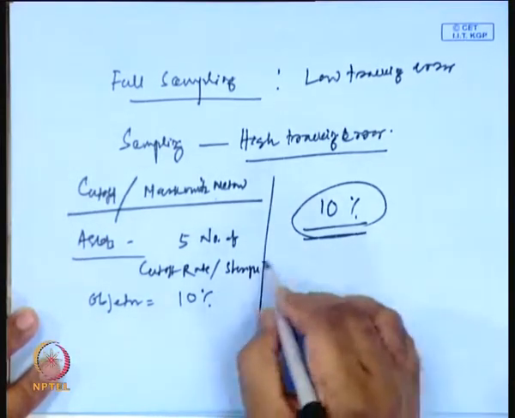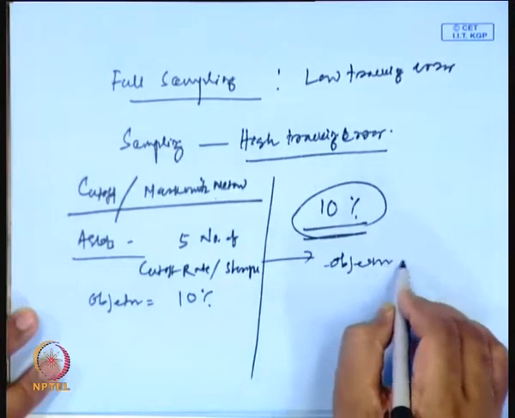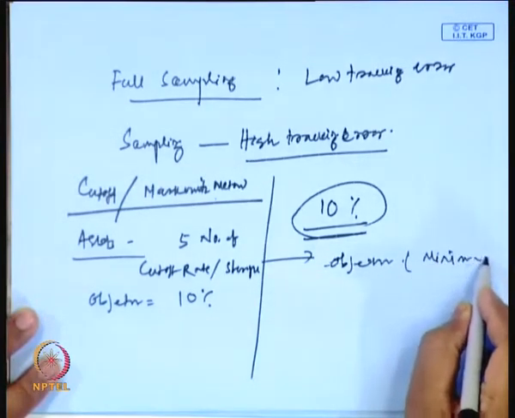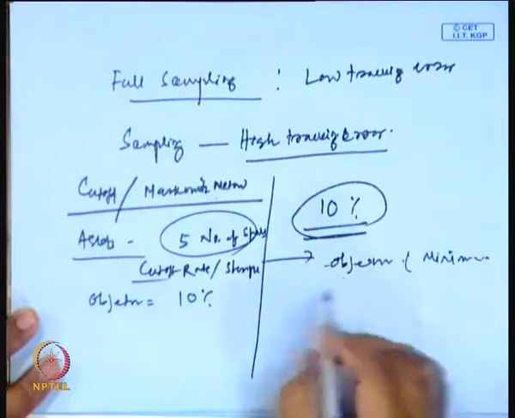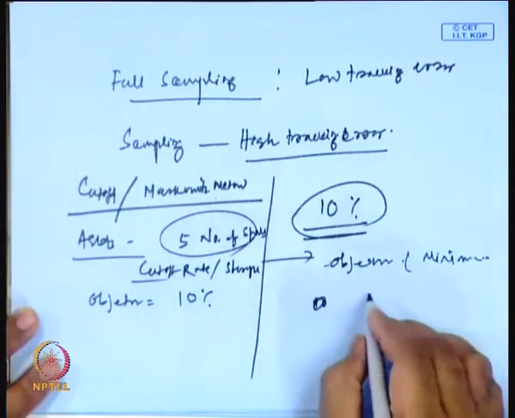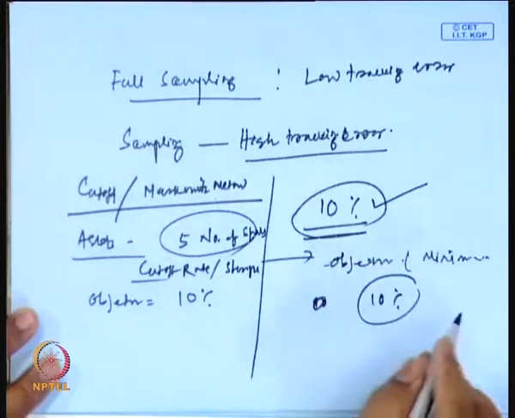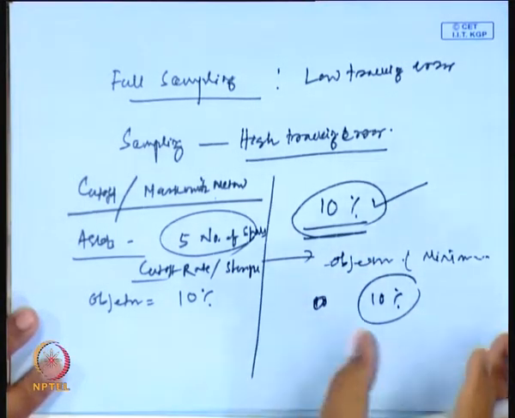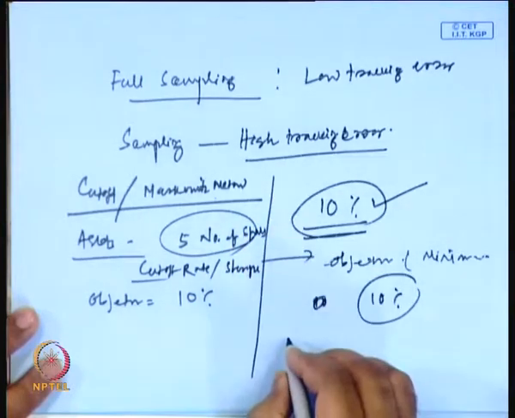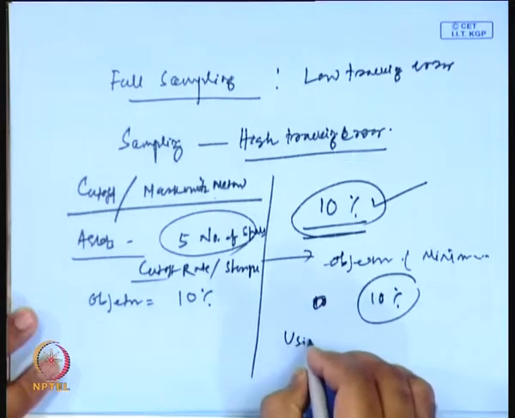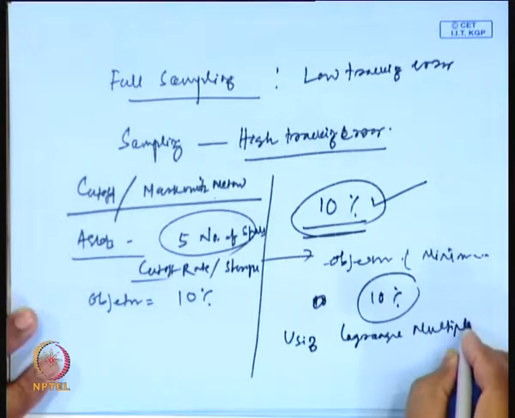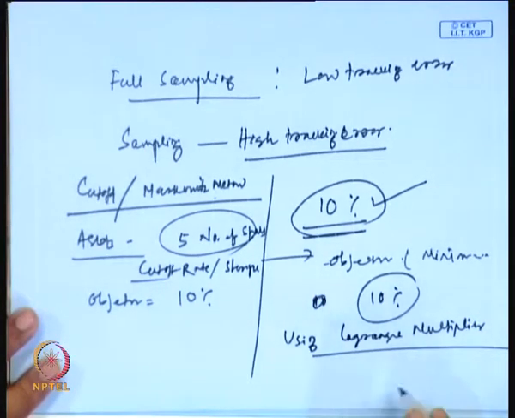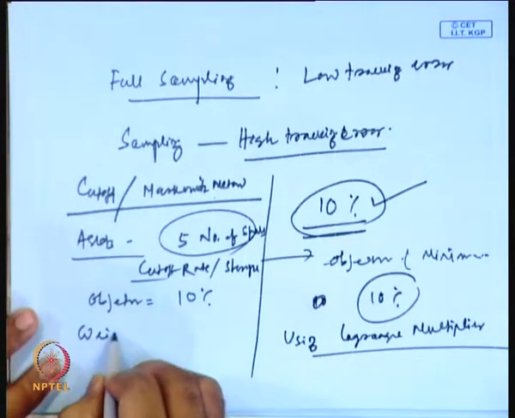Then what we basically do is specify the objective, which is minimization of the risk on the basis of the 5 stocks we have included in our portfolio. Your constraint is that you have to get the 10% return that your market index is giving. Then we make a composite equation using this Lagrange multiplier method. If you use this method on this equation, then finally you can calculate the weightage.